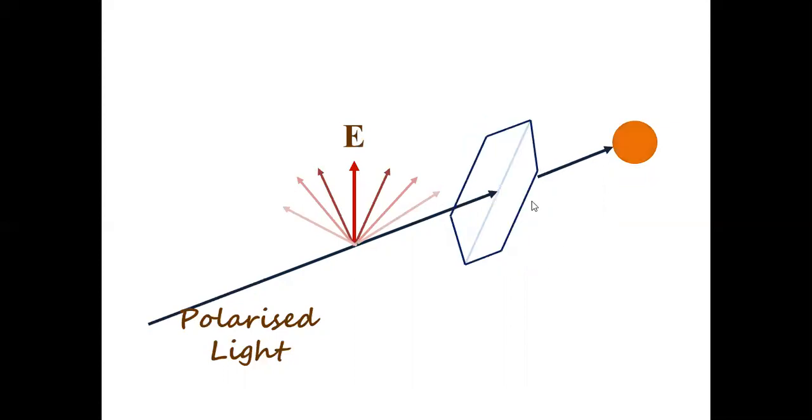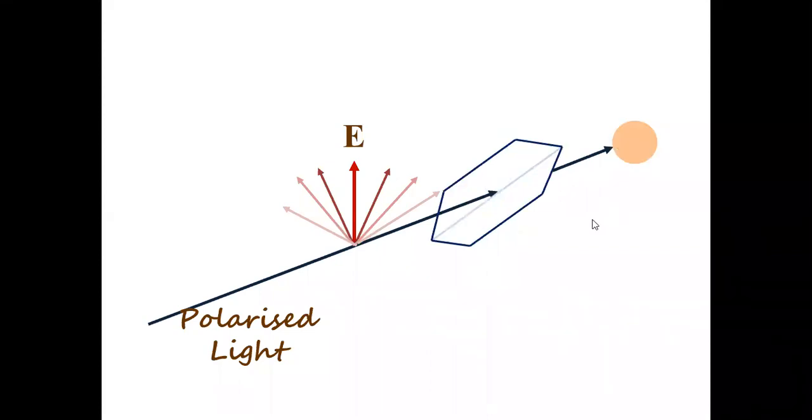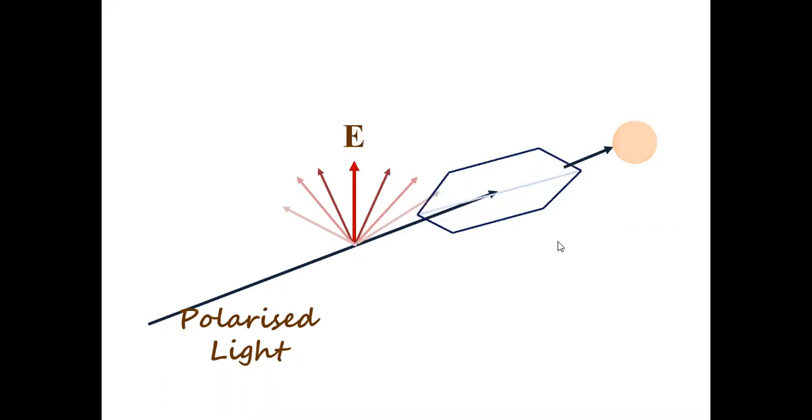Now tilt this a little bit. When I tilt this, the brightness goes on decreasing. Why? Only a few components will start passing through this. So some components of this electric field will pass through this. You get less bright light. If you still tilt this, you know that the components lying in the far away directions are very weak, and a smaller amount of components will pass through this, and the electric field becomes still weaker. And when I hold it like this, again very weak electric field components will pass, and again the light becomes less here.